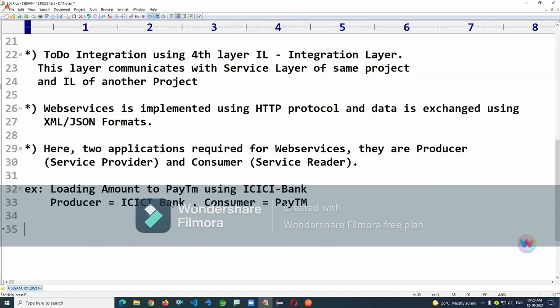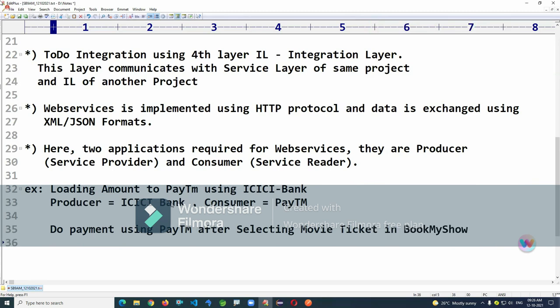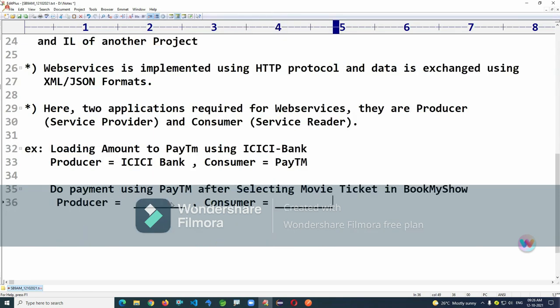Let us take another example here. Do payment using Paytm after selecting movie ticket in Book My Show. In this case, Paytm is giving service, Paytm is a producer.